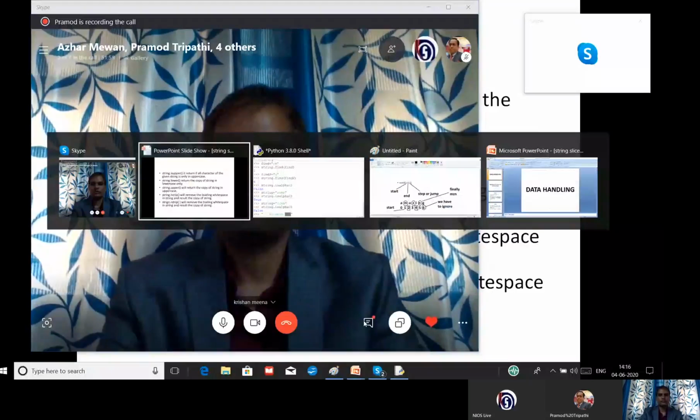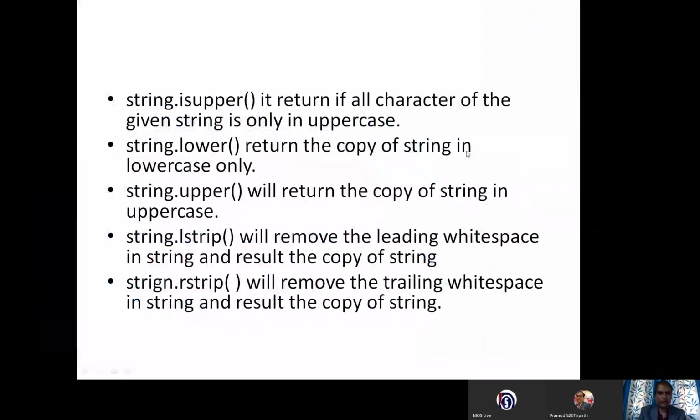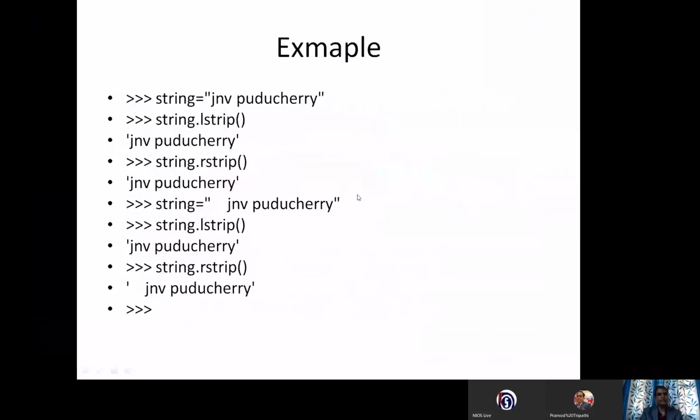All right, so we have covered so many functions of a string. Some examples are there. For the string, I have given JNV Puducherry, and I have given lstrip, and I am getting the same result, and I have given rstrip, and I am getting the same result. In the third example, I have given a beginning space. lstrip will remove it, and with rstrip the beginning space will remain, but the end space will get removed.